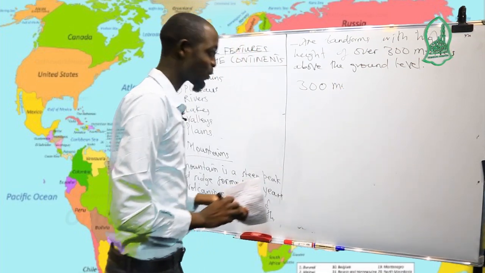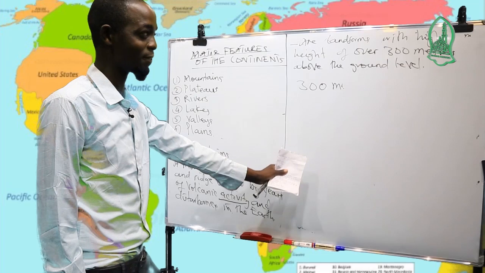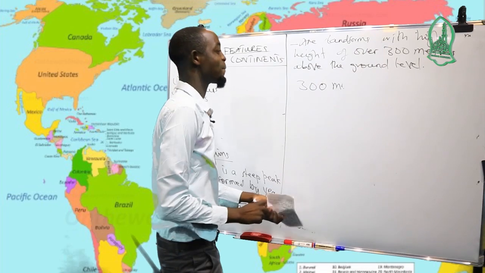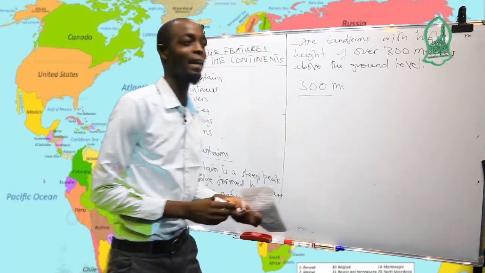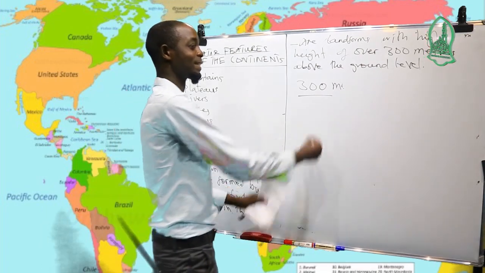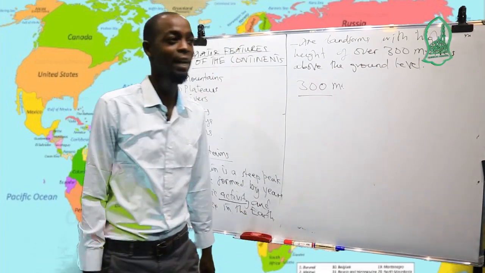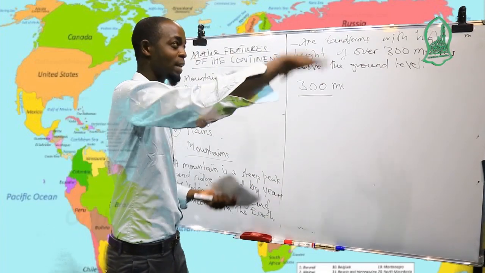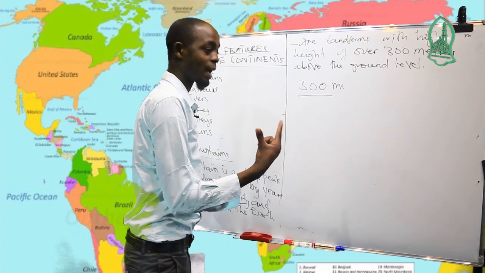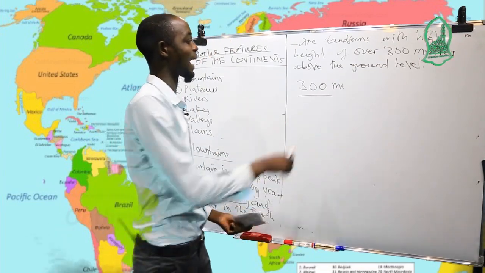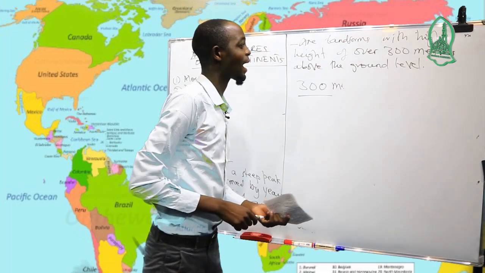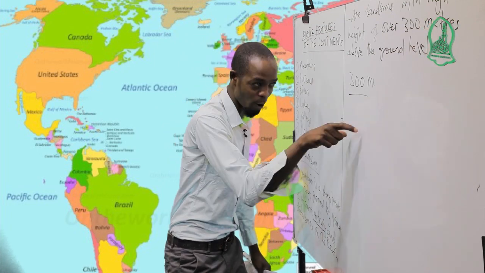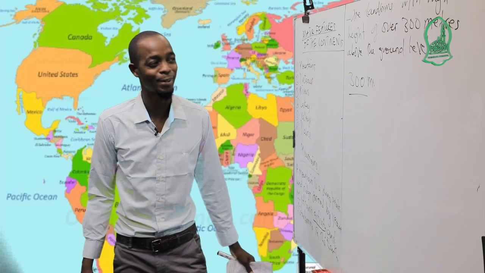So those hills or areas that do not go beyond 300 meters are not mountains.